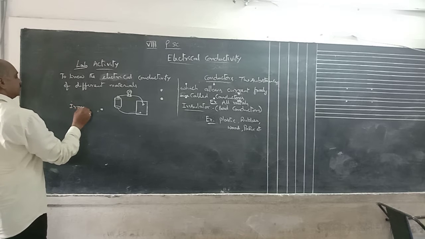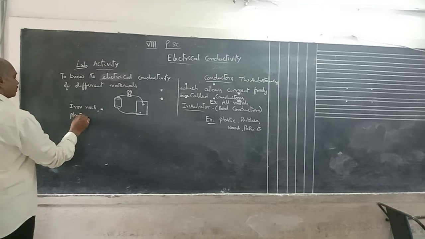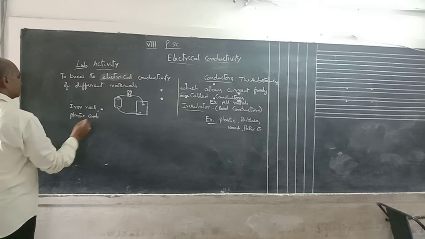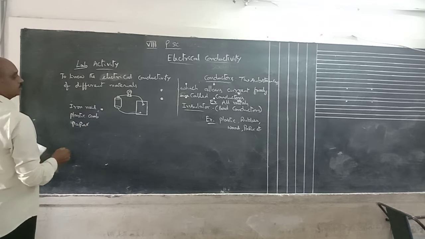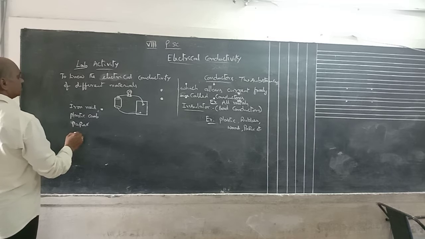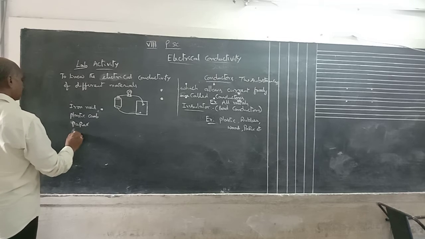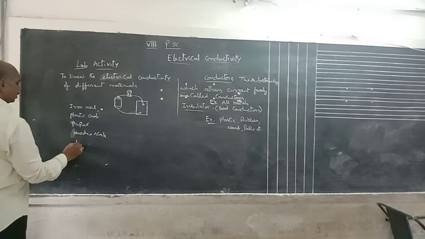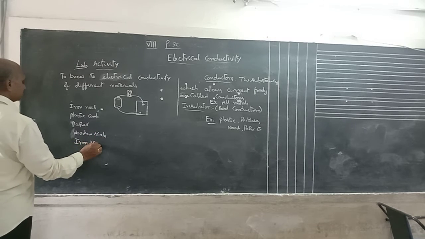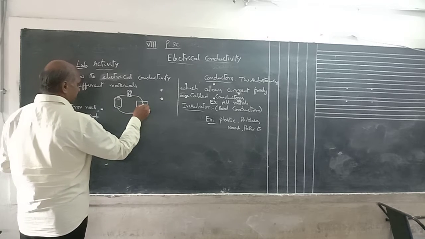The materials are an iron nail, plastic comb, paper, wooden scale, iron scale, like this.